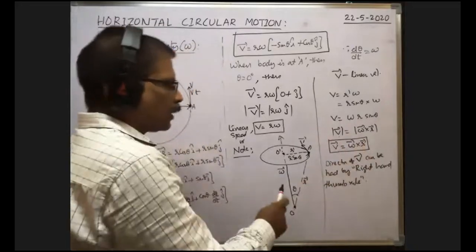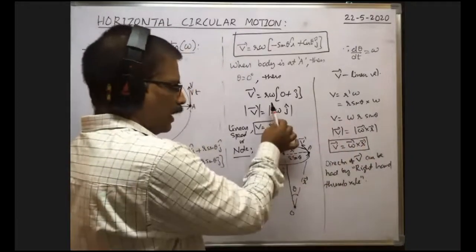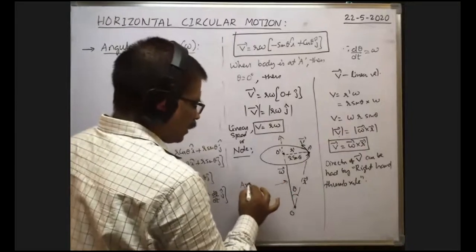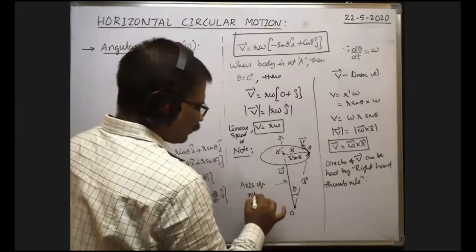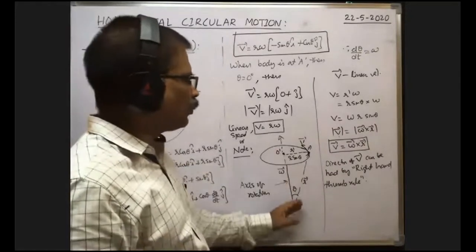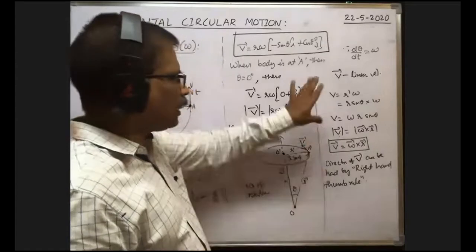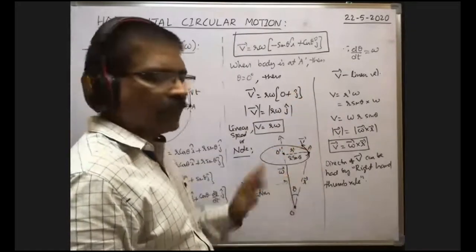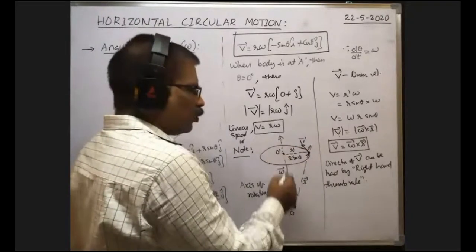Suppose omega bar is along the axis of rotation. This is the axis of rotation. This axis of rotation and the position vector of the particle both lie within the plane of the board. Definitely velocity is perpendicular to this plane containing omega bar and r bar.